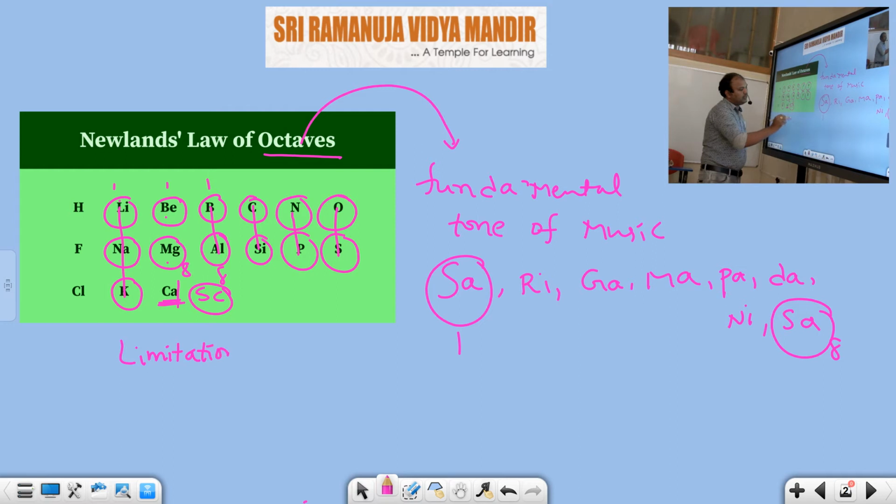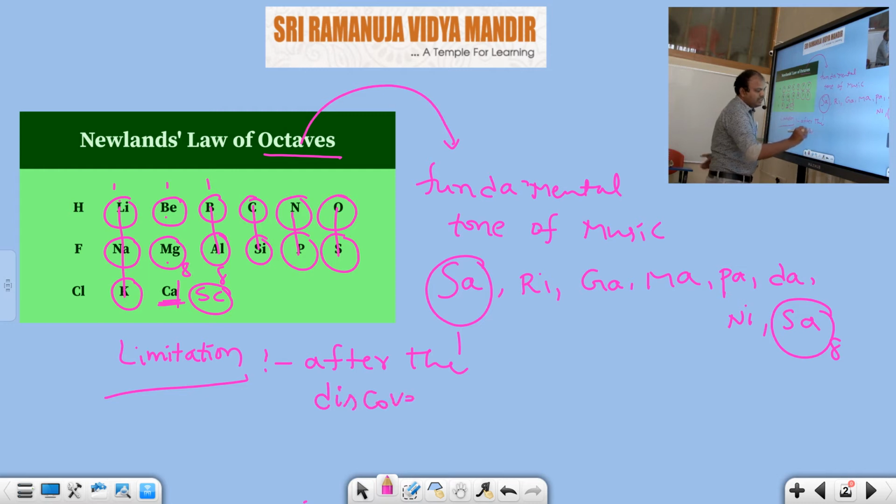Which failure? Newland's octaves law failed after the discovery of noble gases. After the discovery of noble gases, this classification was rejected.